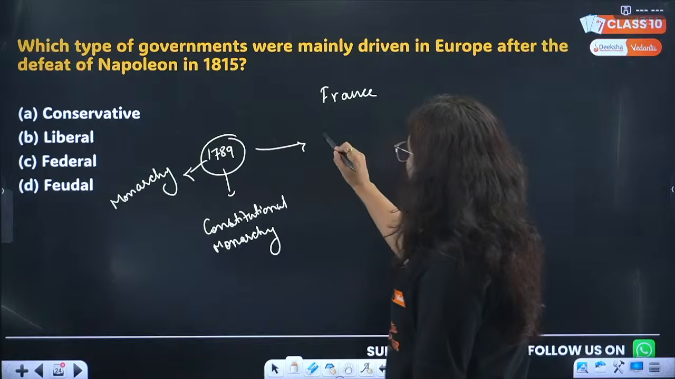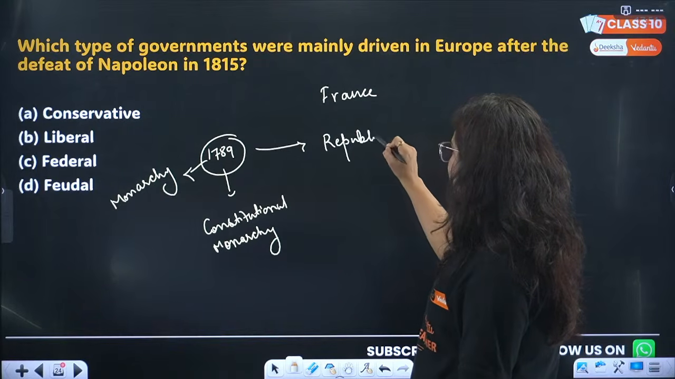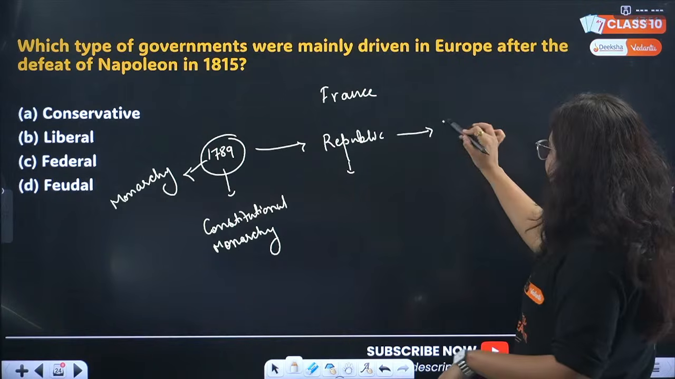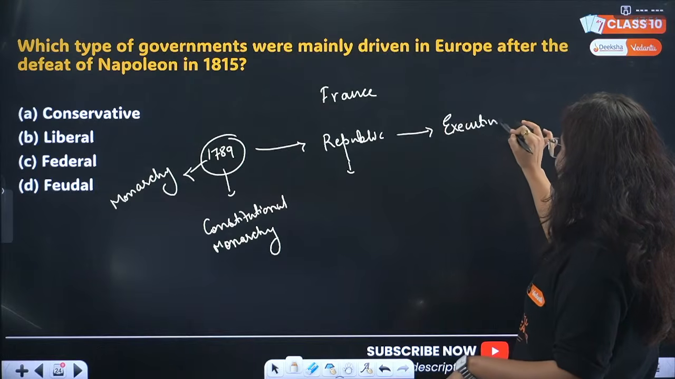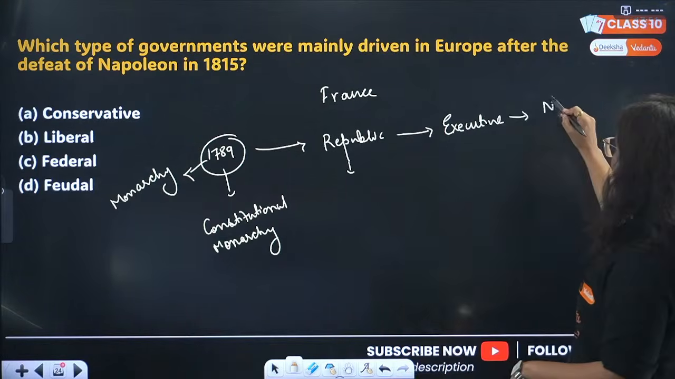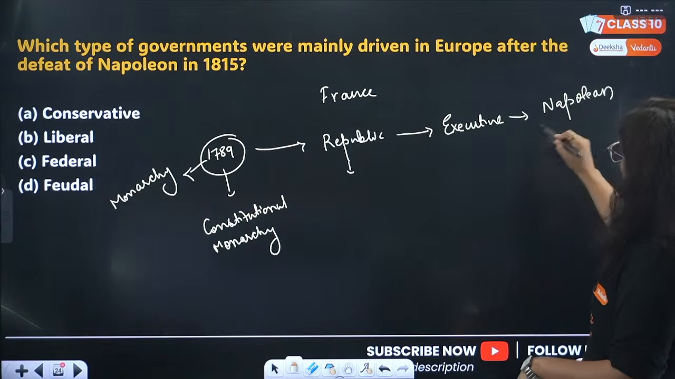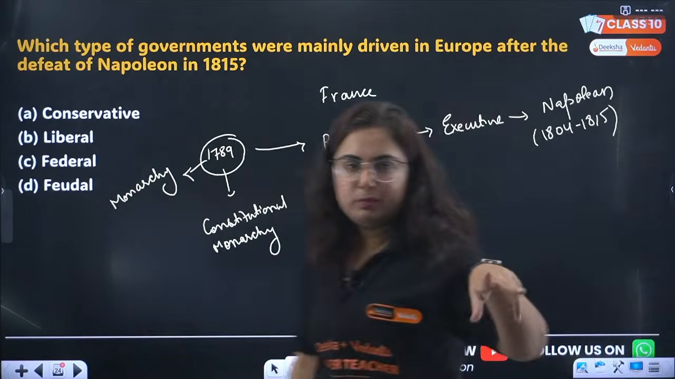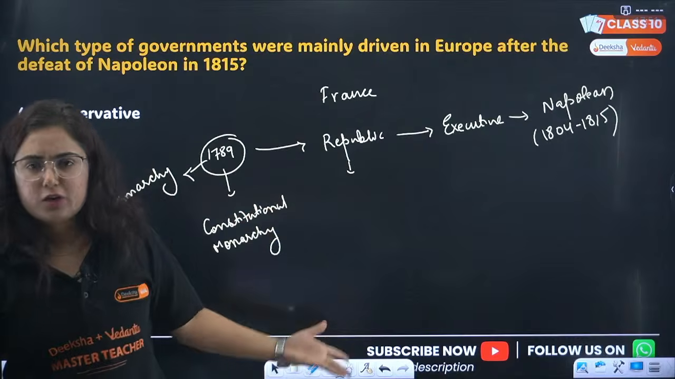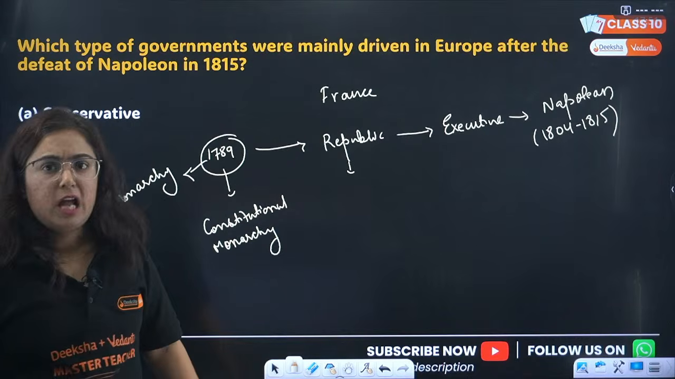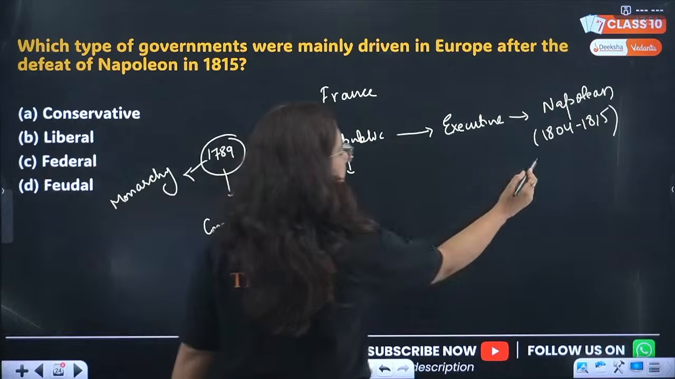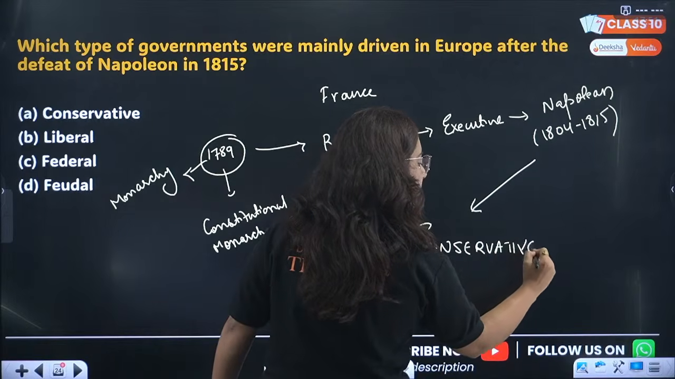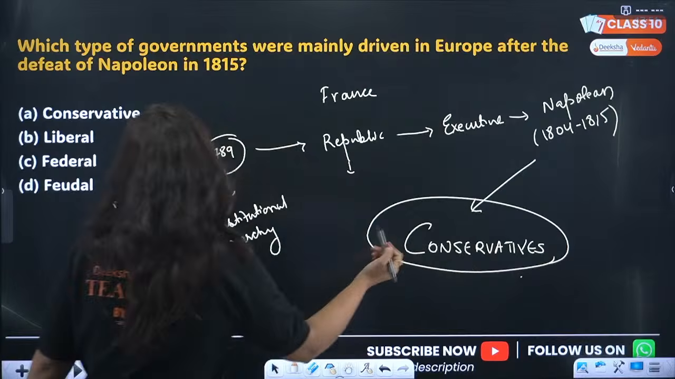After that there comes the republic under Maximilian Robespierre. Then Robespierre was also killed, and the rule went into the hands of an executive body. And then Napoleon came into the picture. Napoleon came into power in 1804 and ruled till 1815. Everyone's eye was on Napoleon, as he was taking all the control and changing the social order. Those people were conservatives, who wanted the social order to be as before. So which is the correct answer?